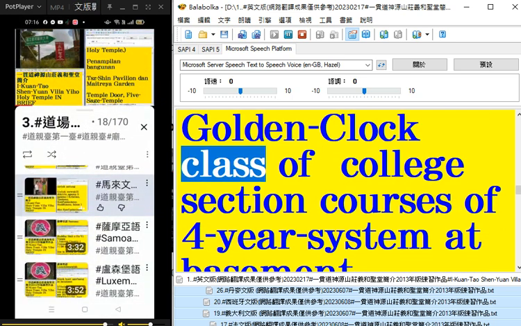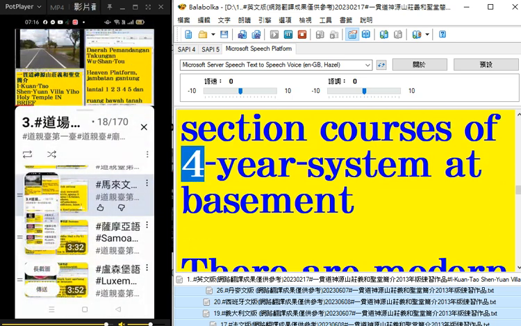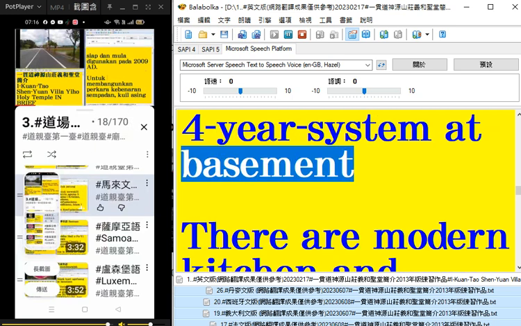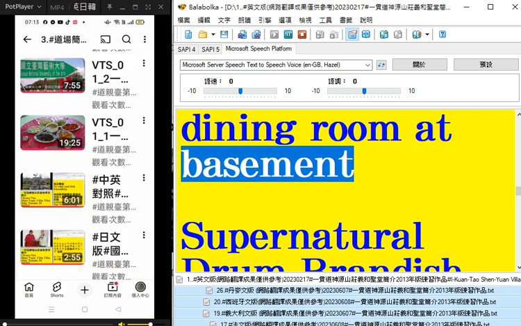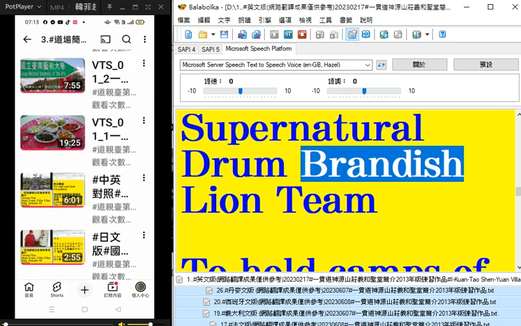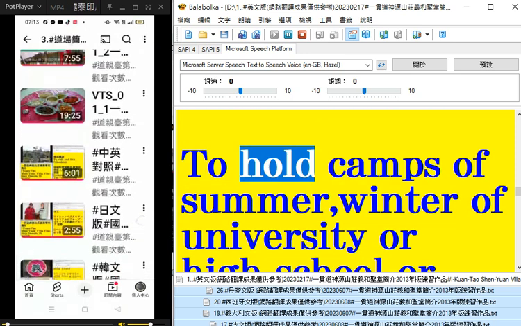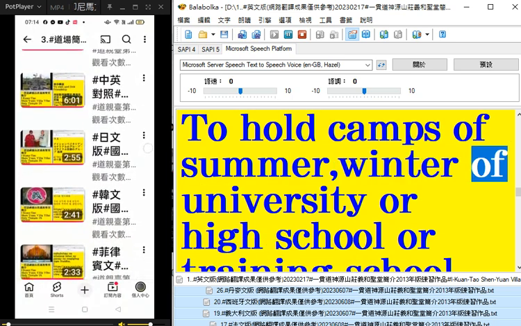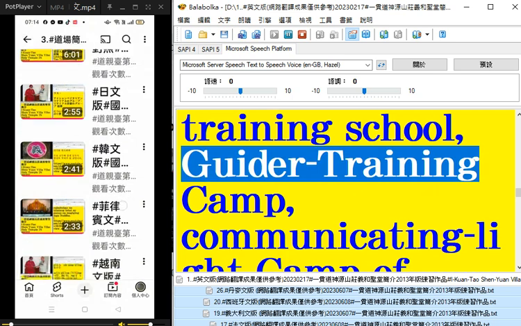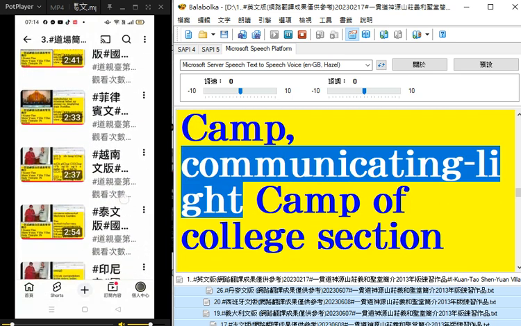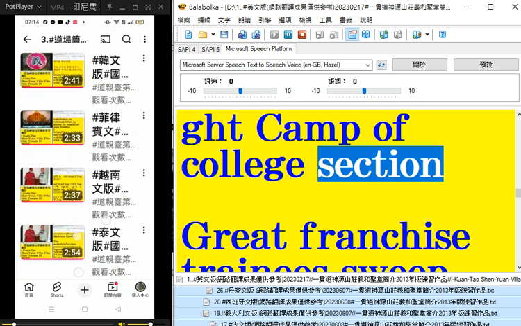Golden clock class of college section courses of 4-year system at basement. There are modern kitchen and dining room at basement. Supernatural drum brandish lion team. To hold camps of summer, winter of university or high school or training school. Guide a training camp, communicating light camp of college section.